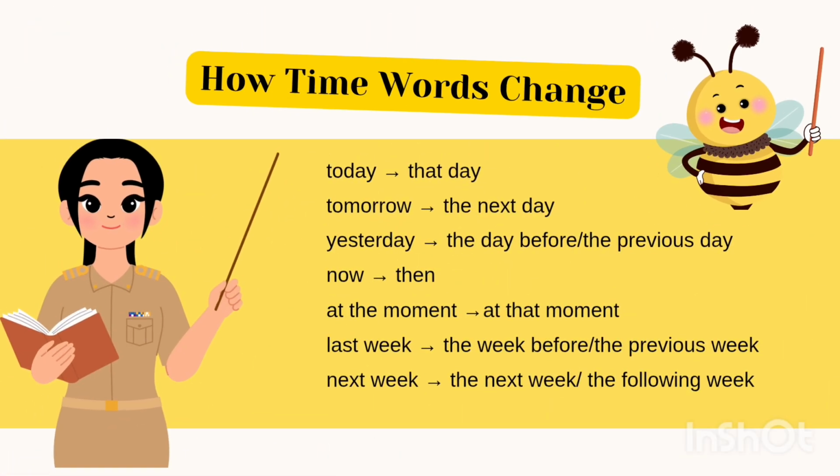How do time words change? Today becomes that day, tomorrow becomes the next day, yesterday becomes the day before or the previous day, now becomes then, at the moment becomes at that moment, last week becomes the week before or the previous week, next week becomes the next week or the following week.